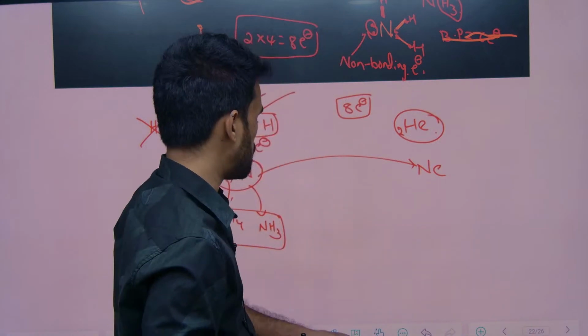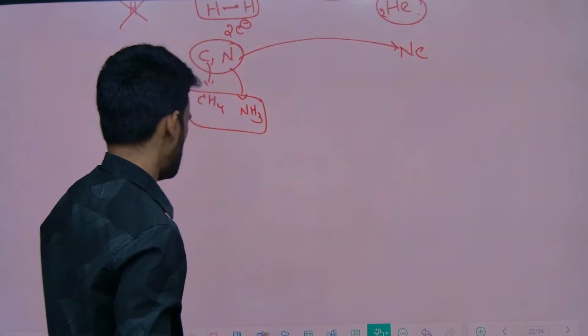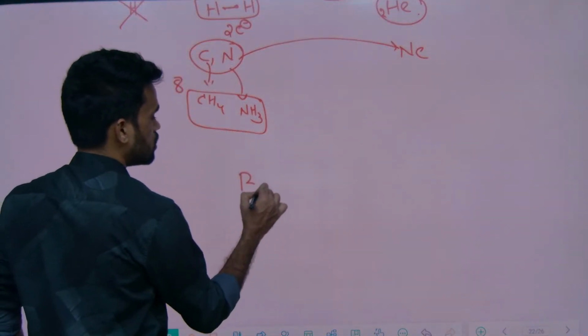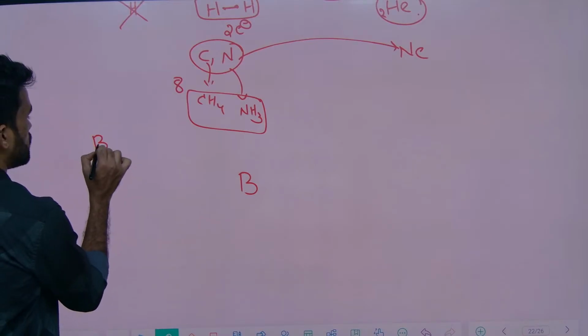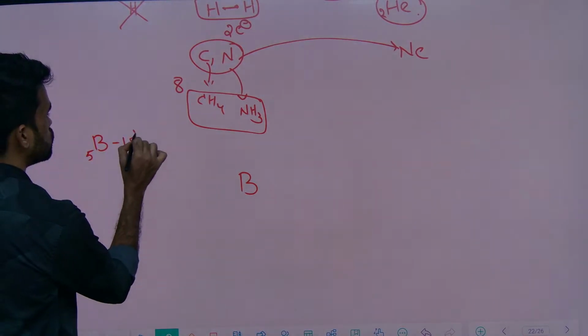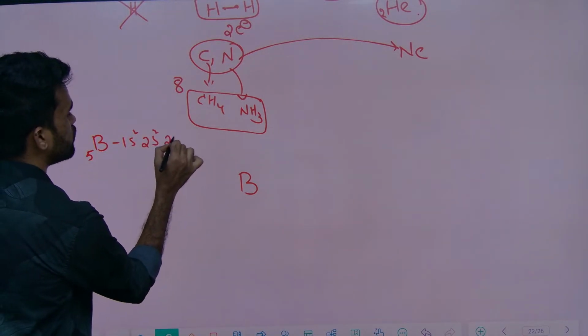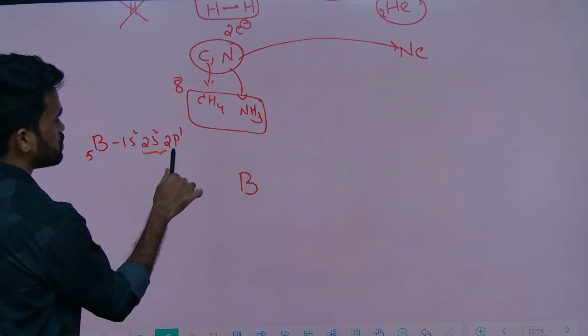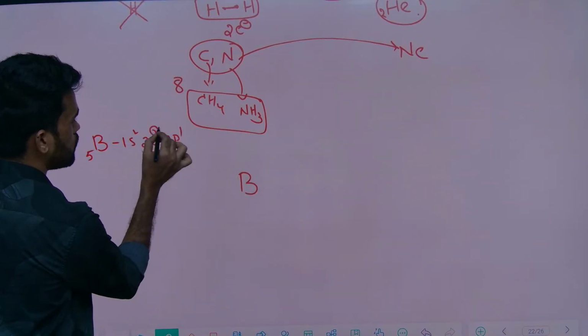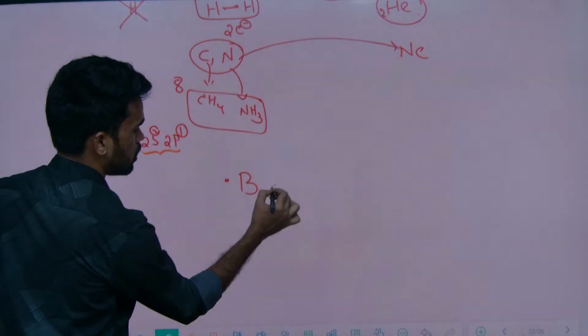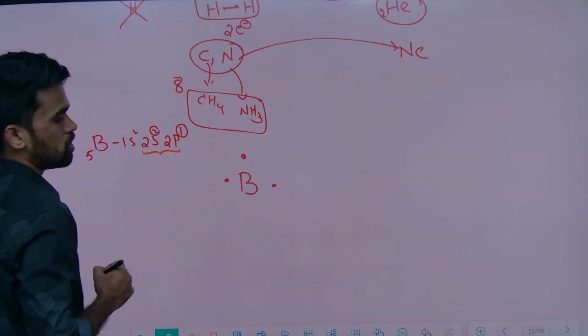The best example for that is BF3. See, boron. How many valence electrons? Boron atomic number is 5. So 1s2, 2s2, 2p1. Valency means this many electrons, so 2 plus 1, 3. So you put 3 dots. Okay, 3 dots is fine.